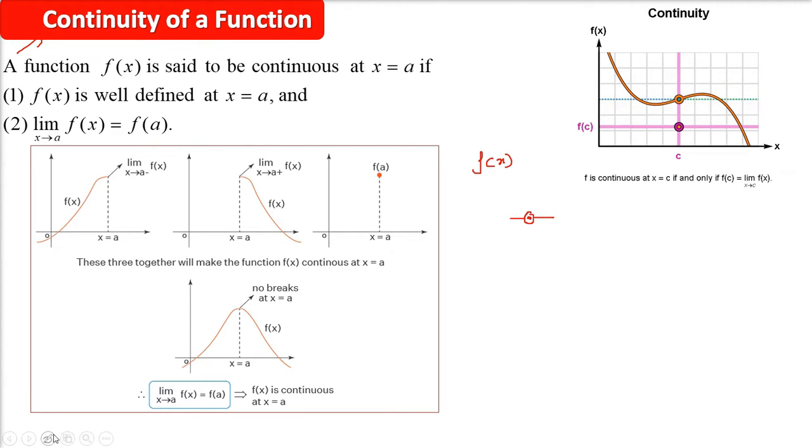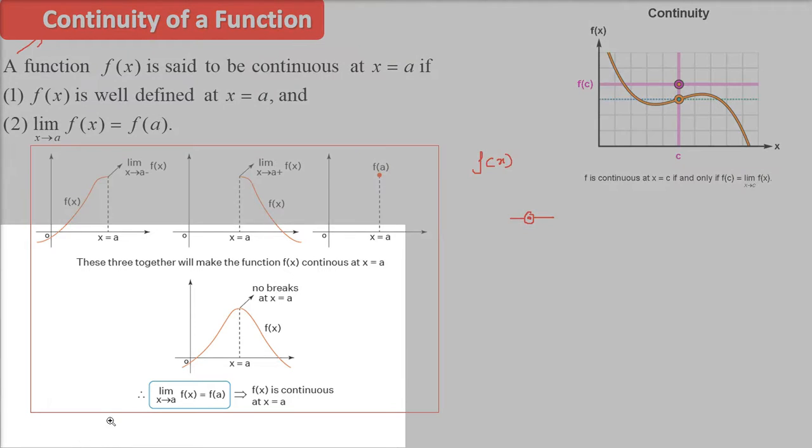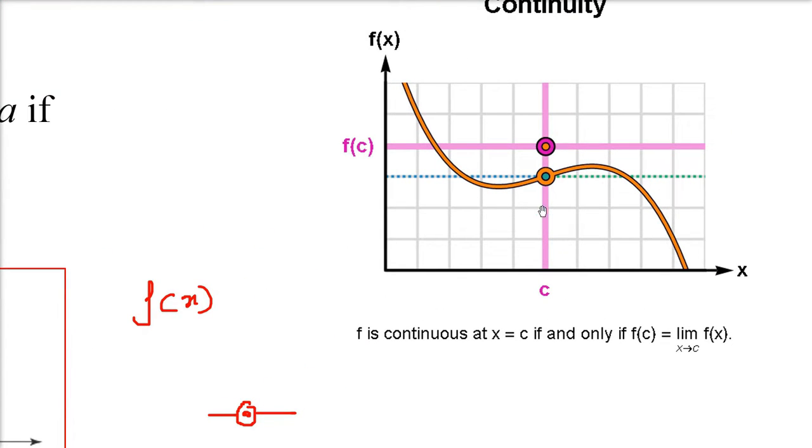Let us take any point. For example, on the x-axis, we take x equals a or x equals c. So we need to find out whether this curve which you see in yellow at point c or at point a, whether it is continuous or not. So mathematically, how are we going to find out? We will find out the limit.